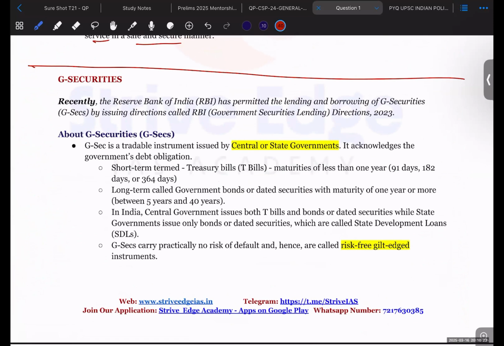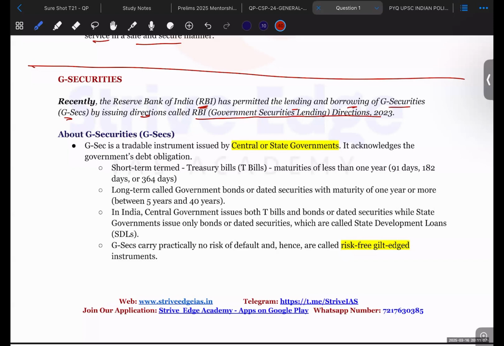Now, the next topic that we are going to discuss is G-securities, GSECs. Recently, the Reserve Bank of India, RBI, has permitted the lending and borrowing of G-securities by issuing directions called the RBI Government Securities Lending Directions 2023.